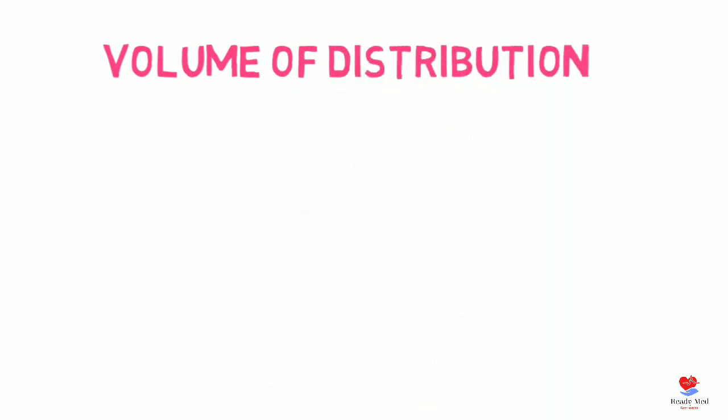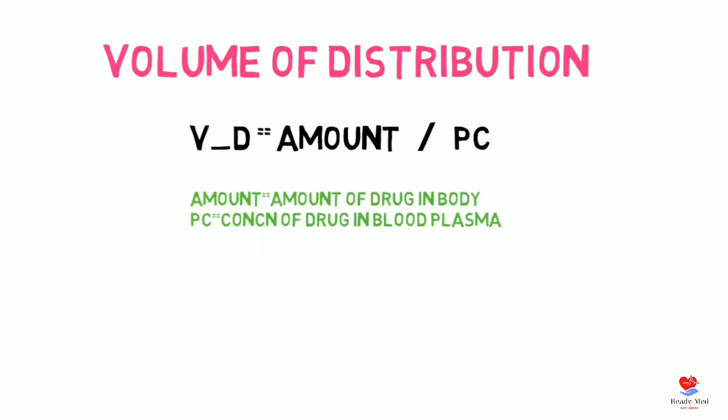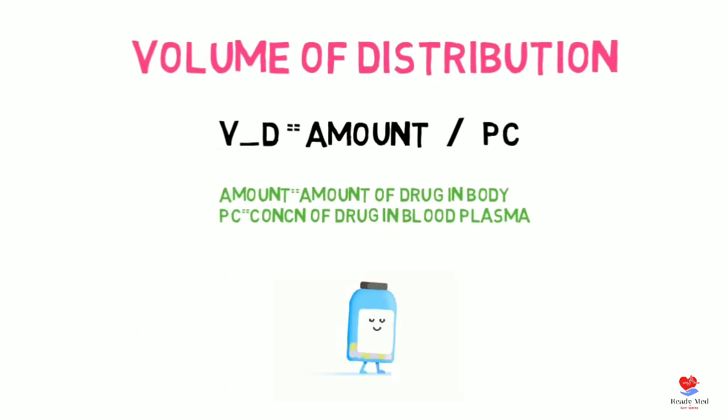Now about the formulas, starting with volume of distribution. Volume of distribution equals the amount upon PC, in which amount stands for the amount of drug in the body and PC stands for the concentration of drug in blood plasma.